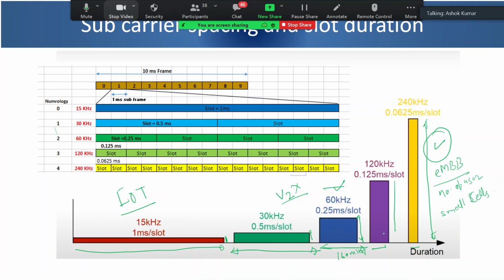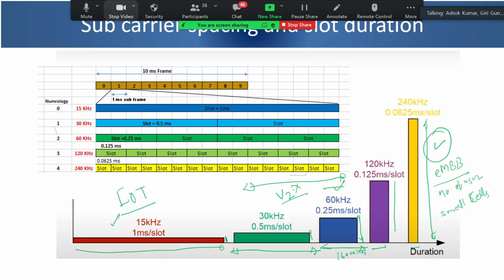If you talk about industry 4.0, where a lot of sensors would be installed in the industry, they will maybe utilize the lower side of the band, because they may require deep coverage into basements and all. And on the factory floor, they can use even these frequency bands, right?